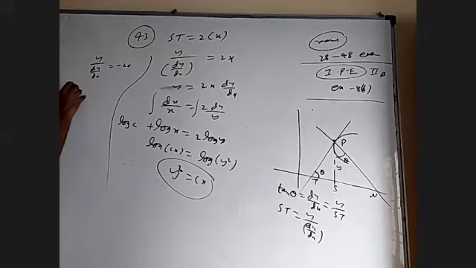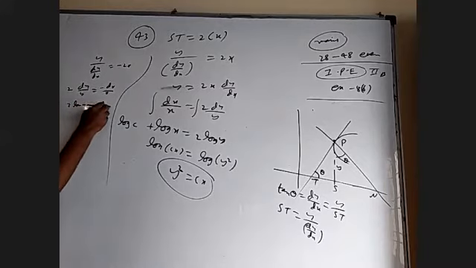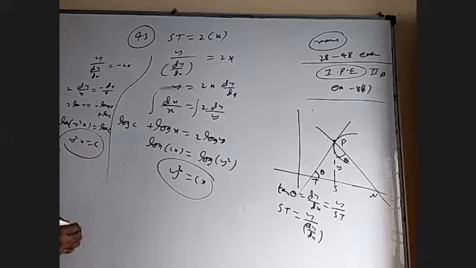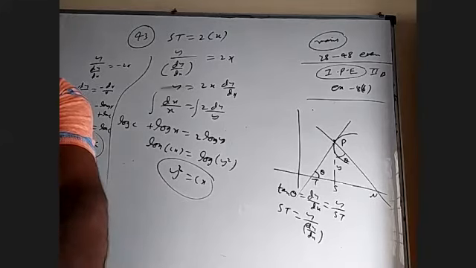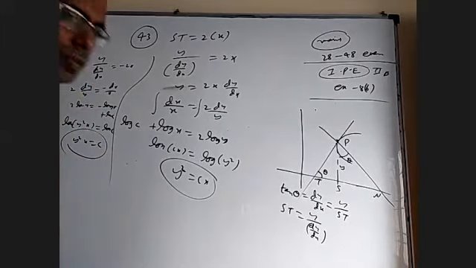That will give us dy that side, dy by y is equal to minus dx by x with the 2 here. This is 2 log y, this is minus log x plus log c. When I bring this side, I'll get log of y square x equal to log c. y square x equal to c. Okay, this is some other curve. This is also okay. You take y square x equal to constant. Even for that also length of subtangent is constant.